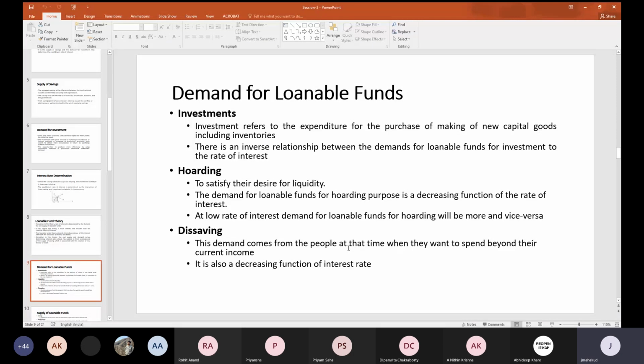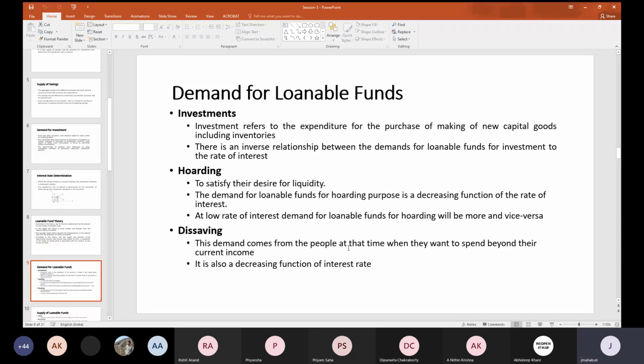They can look at what the neighbor is doing. They can look at the market conditions. There are different other factors. Already all of you know about that, or we have already discussed the consumption theories before. So in that case, what will happen? That will also have an impact on the demand for the funds.